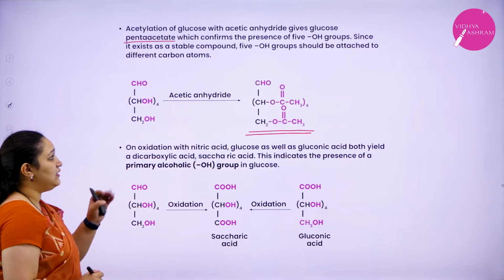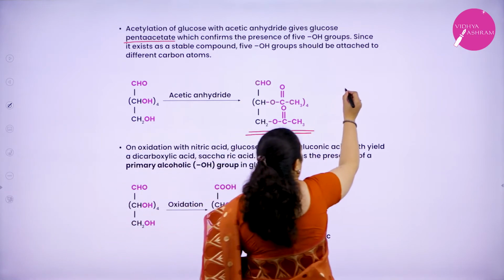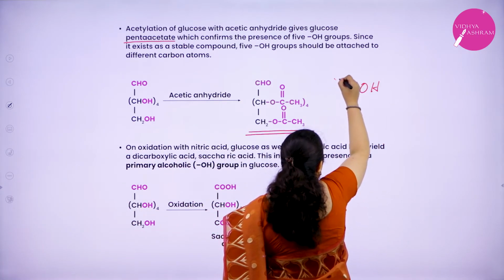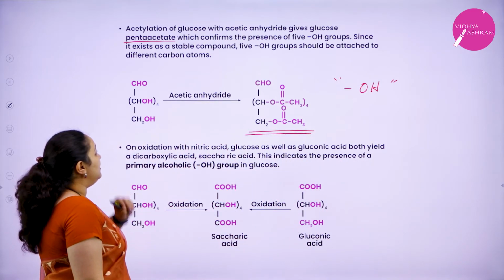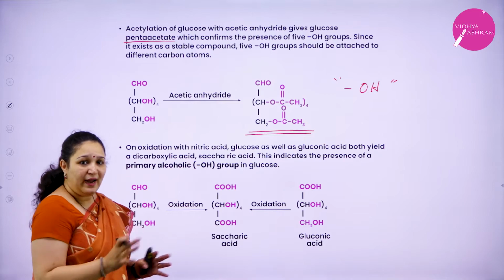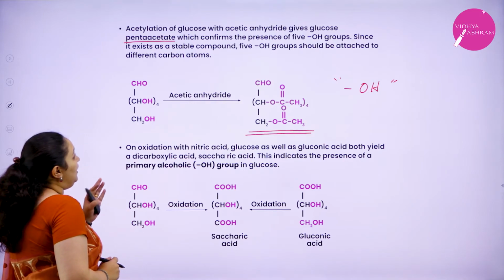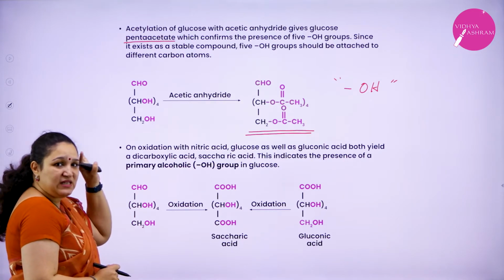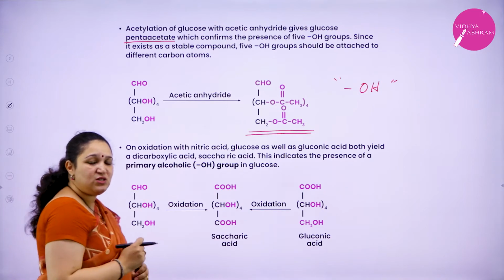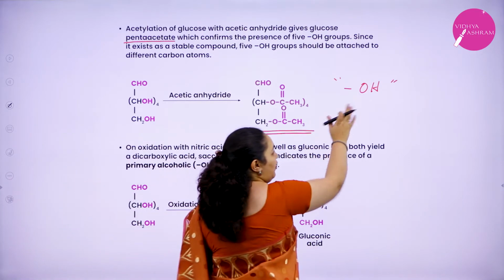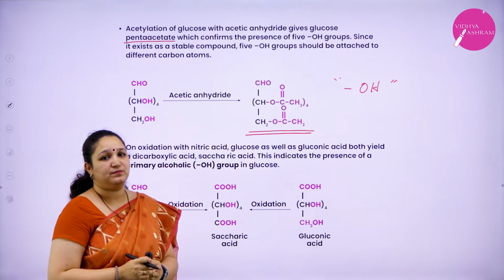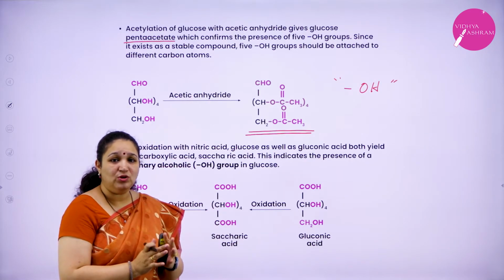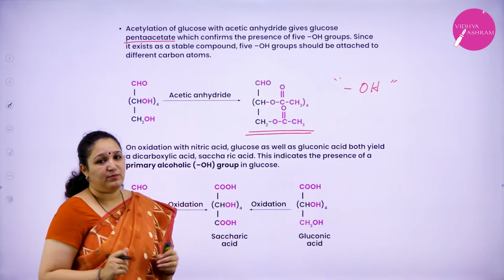This confirms the presence of 5 OH groups. Further, it did not undergo any hydrolysis. As it was very stable, it was understood that all the 5 OH groups are attached to 5 different carbon atoms.